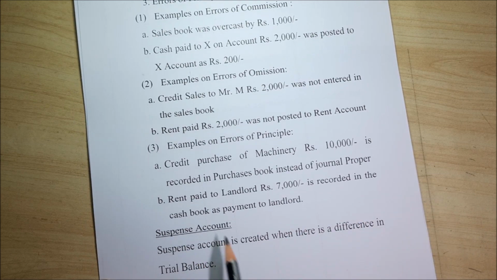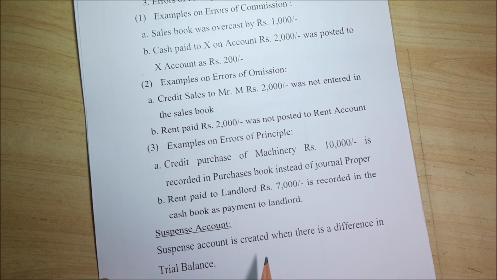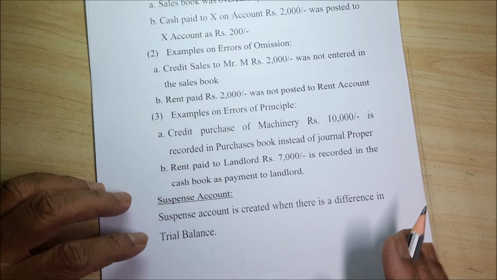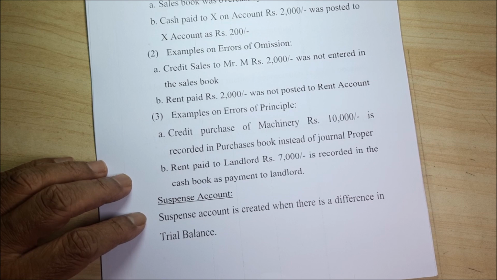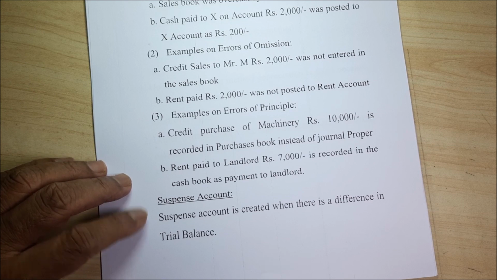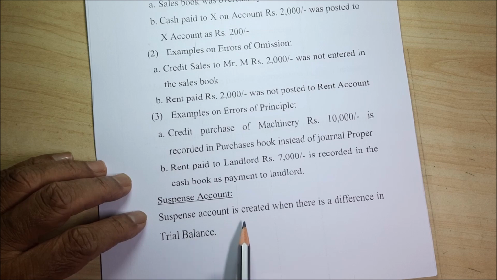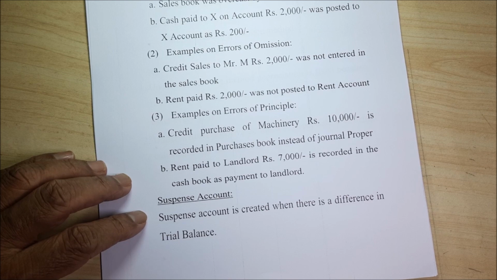Then suspense account. What is suspense account? When you get some difference in trial balance, you will place it in the suspense account, then you will find it out later on. Usually for 2 marks, they will ask what is suspense account. Suspense account is created when there is a difference in trial balance. That means we'll say that before preparing trial balance, after preparing trial balance, or before putting to suspense account or after putting it to suspense. But you are supposed to find out what that suspense is.